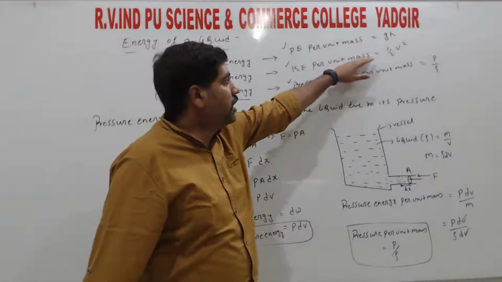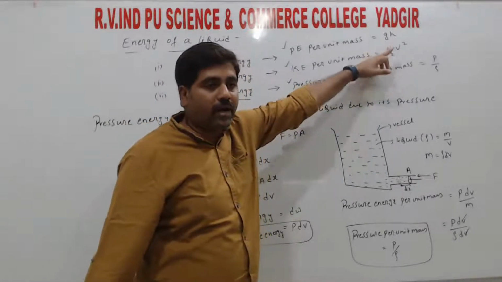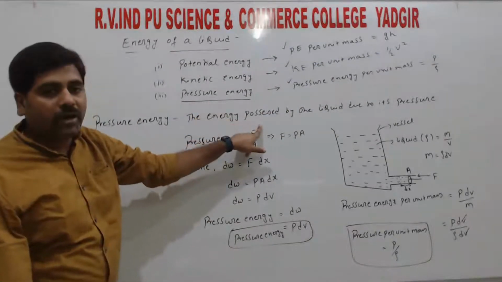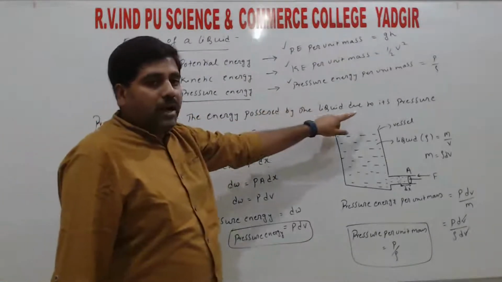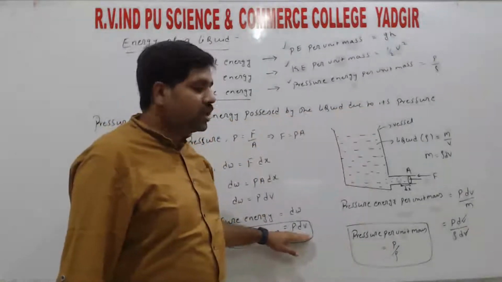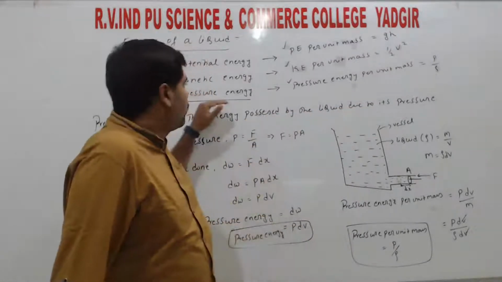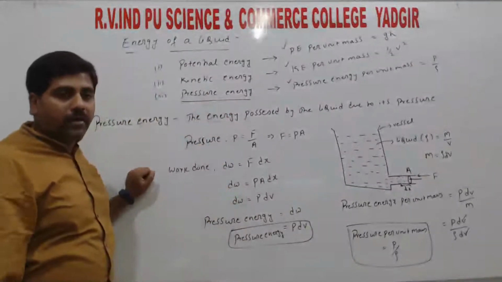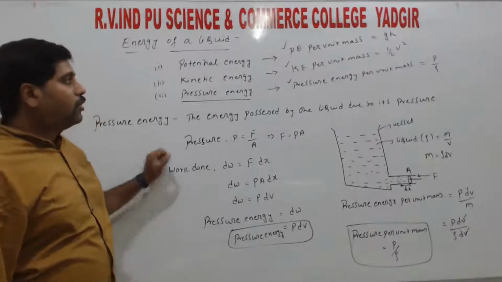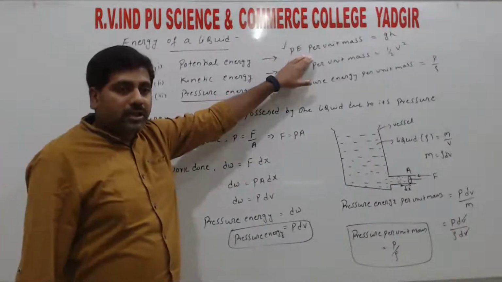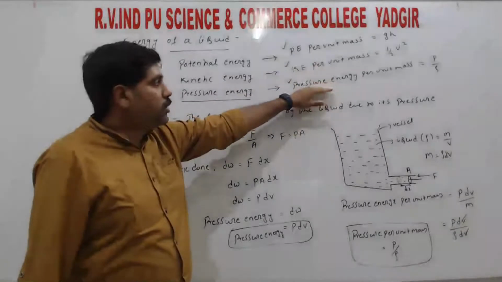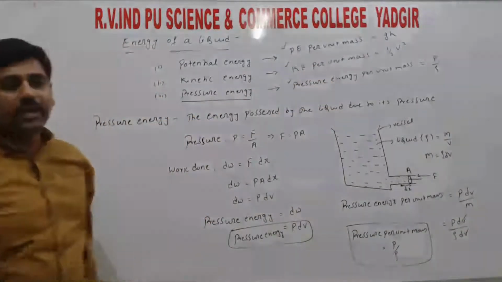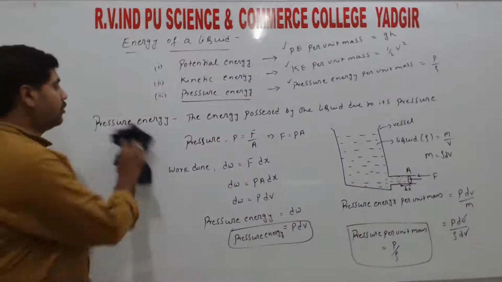Per unit mass means divided by mass, so hence here we do not have m, right? Pressure energy is the energy possessed by the liquid due to its pressure, right? The pressure relation is pressure into volume, and that gives the pressure energy, right? That is the work done by the fluid. So by using these relations, potential energy per unit mass, kinetic energy per unit mass, and pressure energy per unit mass, we are going to define the statement, that is Bernoulli's theorem, right?